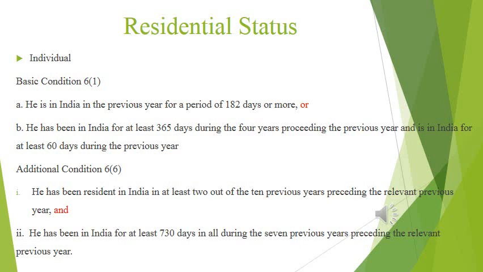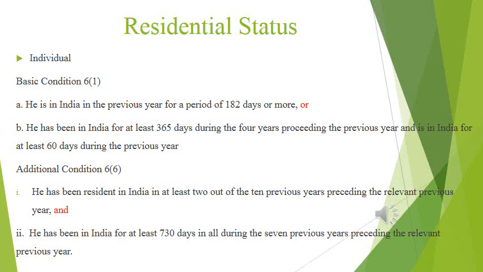The second condition is very relevant. He has been in India for at least 365 days. It's not 1 year. You should calculate days in numbers. At least 365 days he should be in India during the 4 previous years, not 365 in the first year, 365 in the second year, 365 in the third year. At least 365 days in total during the 4 years preceding the previous year, just preceding the previous year. And he is in India for at least 60 days during the previous year. It's very clear.